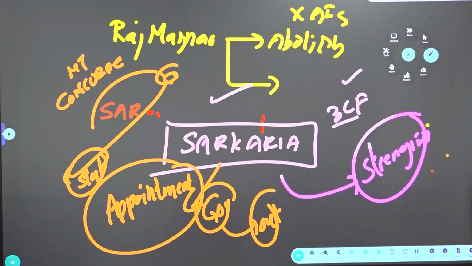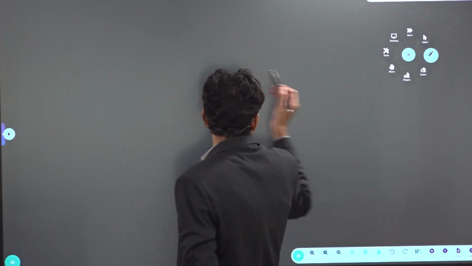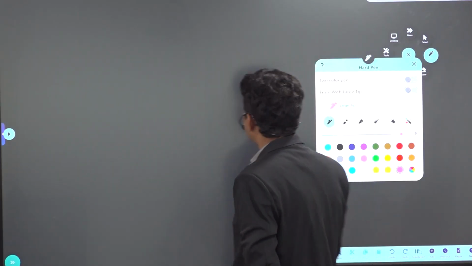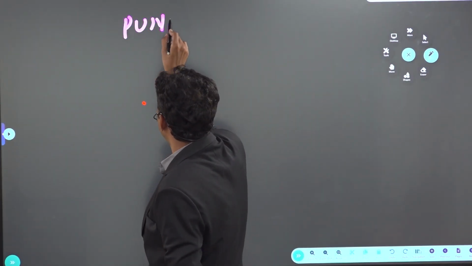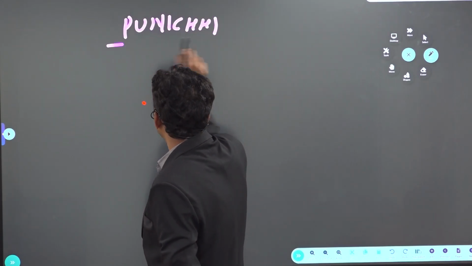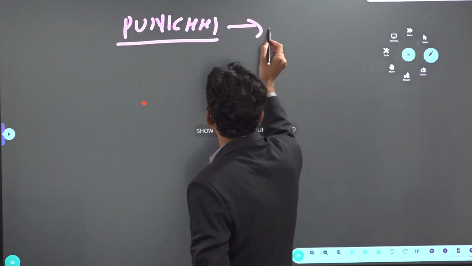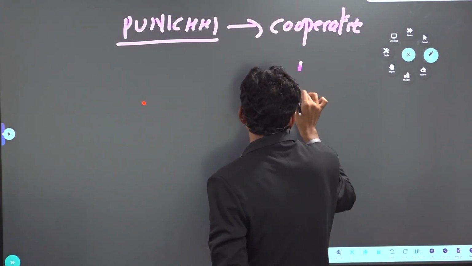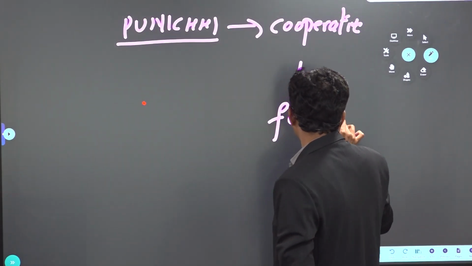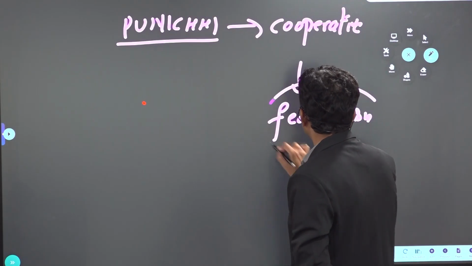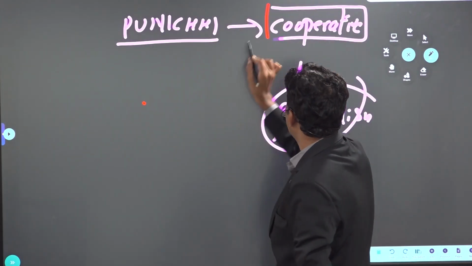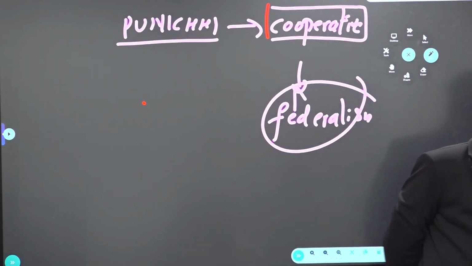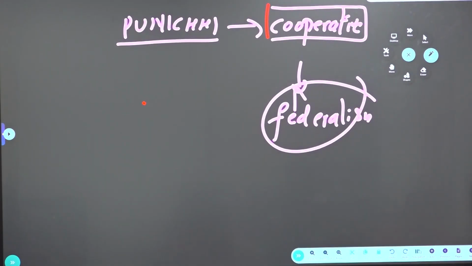Then the Punchhi Commission, 2007. The Punchhi Commission in its report itself used the word cooperative federalism. We already know the meaning of cooperative federalism: the center and the state should work like a team, in tandem with each other.